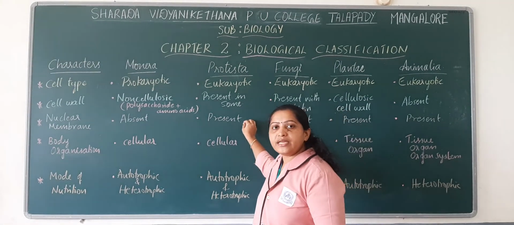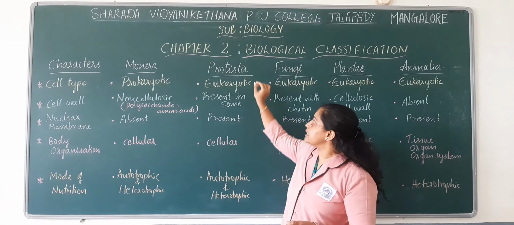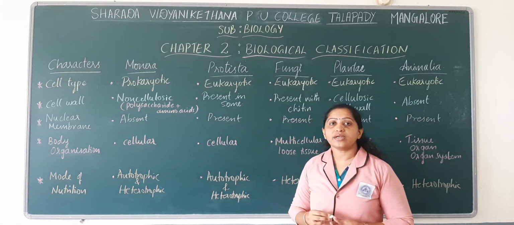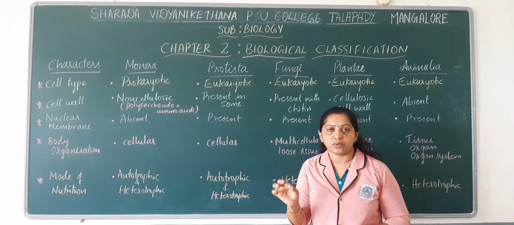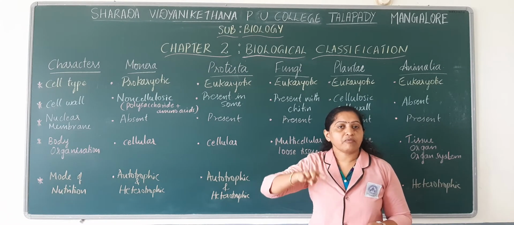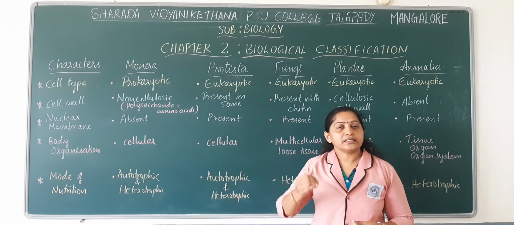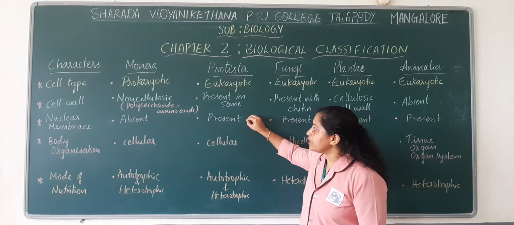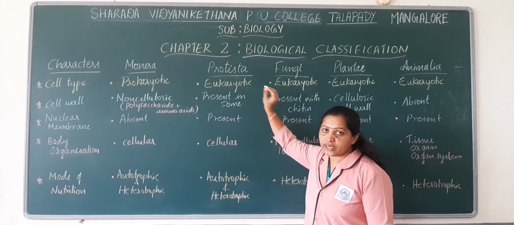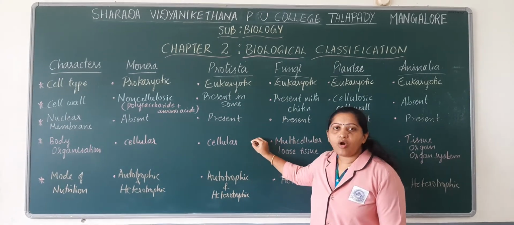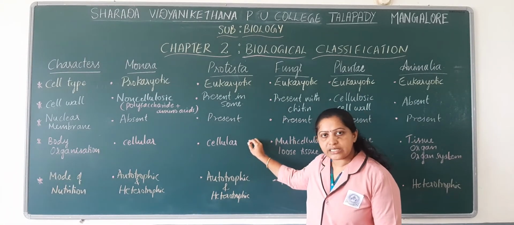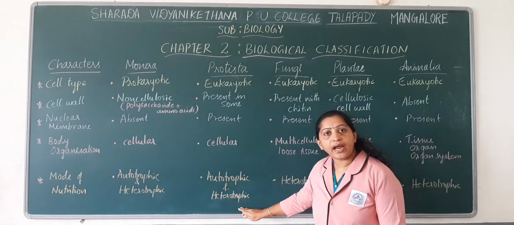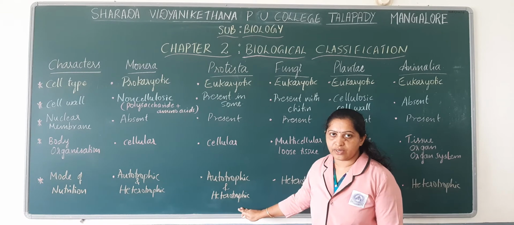And the nuclear membrane is present because they are eukaryotic cells. And you know that eukaryotic cells have a well defined nucleus where they have a nuclear membrane and other nuclear components. Okay, so the nuclear membrane is present because they are eukaryotic cells. Then body organization is generally cellular, and mode of nutrition may be autotrophic or heterotrophic.